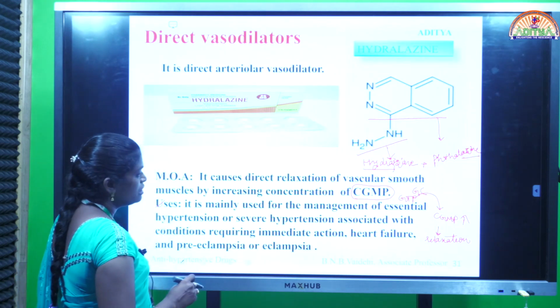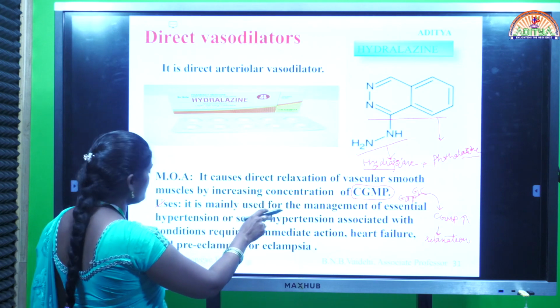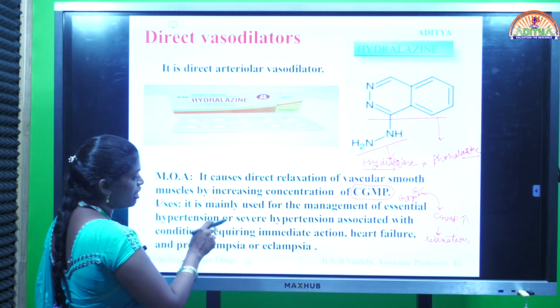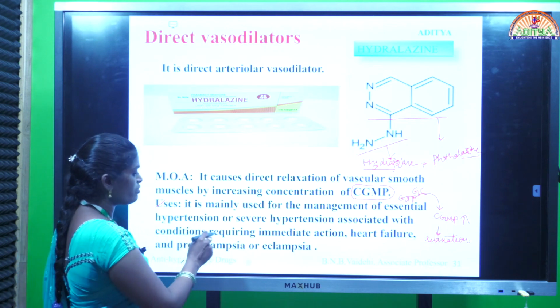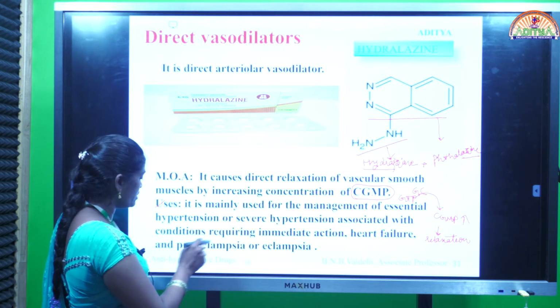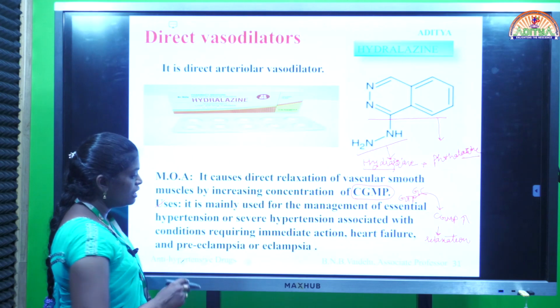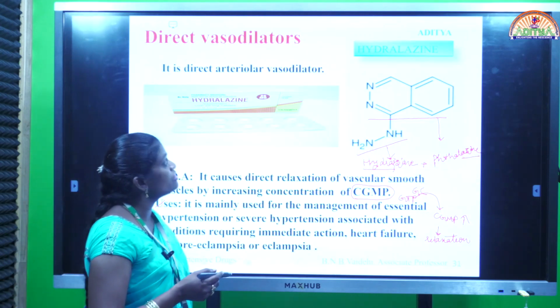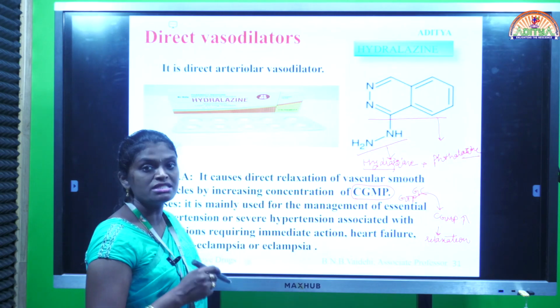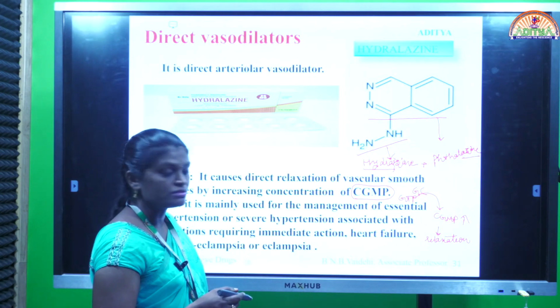Coming to the uses, it is mainly used for the management of essential hypertension or severe hypertension, okay, associated with conditions requiring immediate action, or heart failure and preeclampsia or eclampsia. Generally this direct arteriolar vasodilator is used in emergency cases of hypertension.